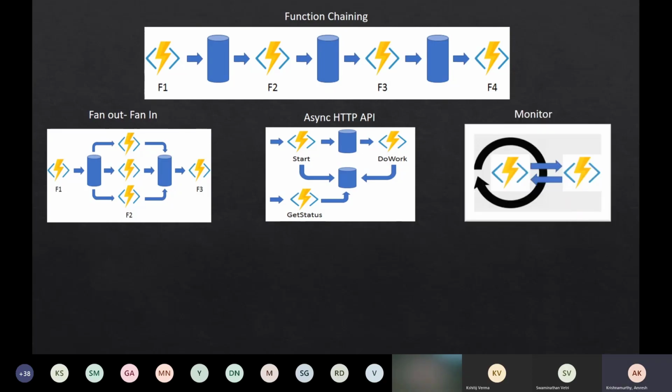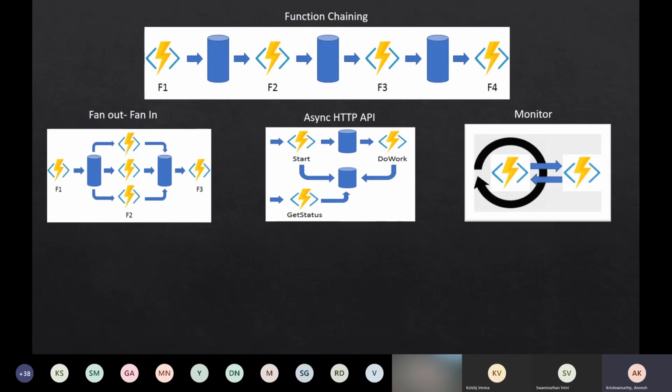So this is possible, and if you see, the monitor is just a simple update on the previous workflow. In the previous workflow, there is an endpoint to get the status of whether my work is completed or not. So it's more like polling, right? So we will have an Azure function running, and if you want to poll whether that function is completed or not, we can use the async HTTP API pattern.